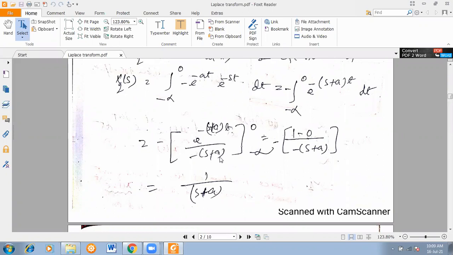So that's why you have to find out where the Laplace transform is converging. Okay, you have to find out the region of convergence. Where this x to s, that means any sort of Laplace transform, where it exists, where it converges, that you have to find out. So we have taken 1 by s plus a. Okay, ठीक है.